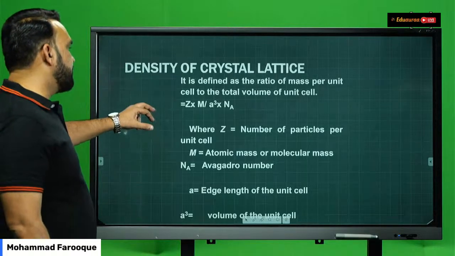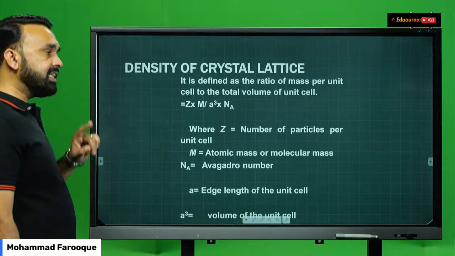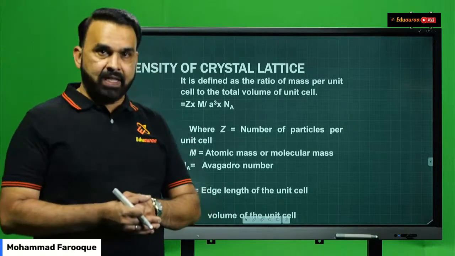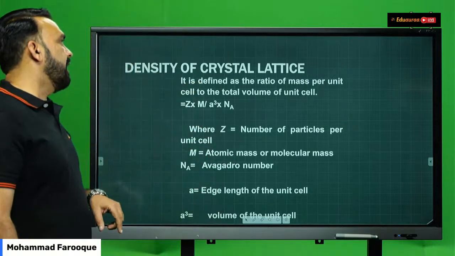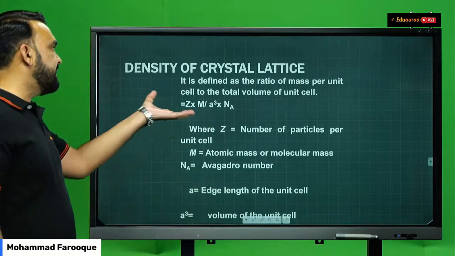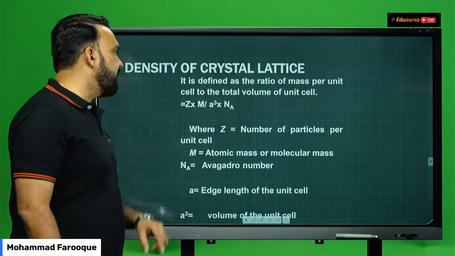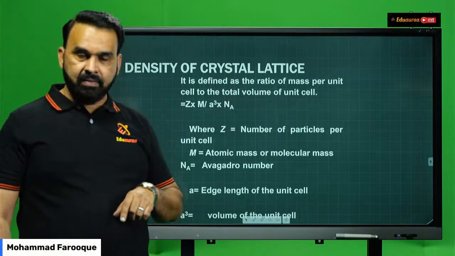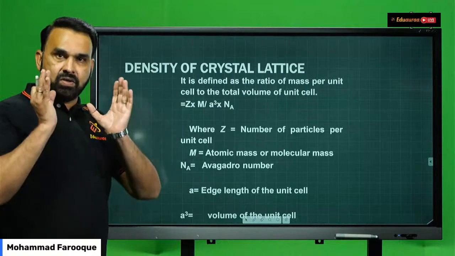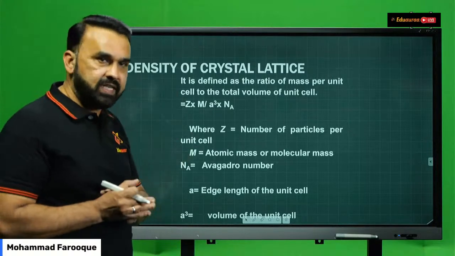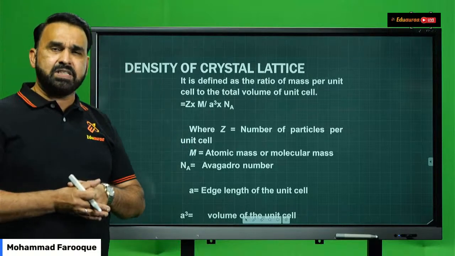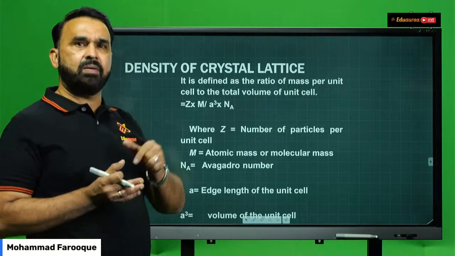Now, once you have understood this concept, students, then another formula on which you have numericals or problems to be solved is the density of a crystal lattice. How do you calculate density? We know that density is the ratio of mass per unit volume, right? Mass per unit volume of the unit cell. That is total mass of the unit cell divided by the volume of the unit cell. Now you will ask me, sir, how do you calculate mass of the unit cell?